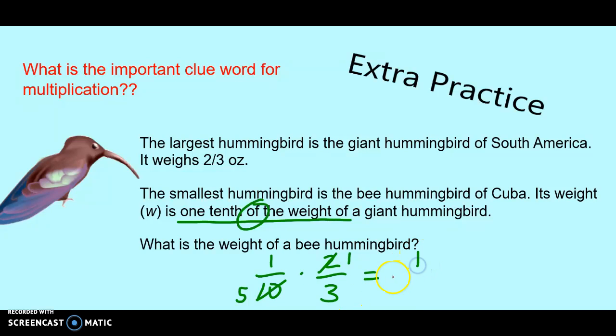1 times 1 is 1. 5 times 3 is 15. So the bee hummingbird is 1/15 of an ounce. That would make sense. It's smaller than the giant hummingbird. Gotta love hummingbirds. They're very cute.